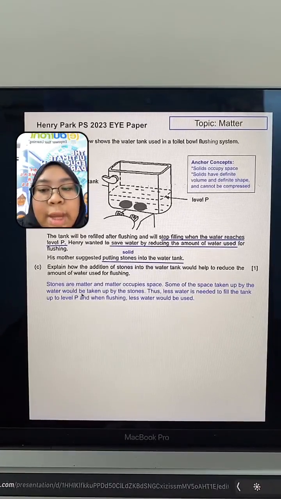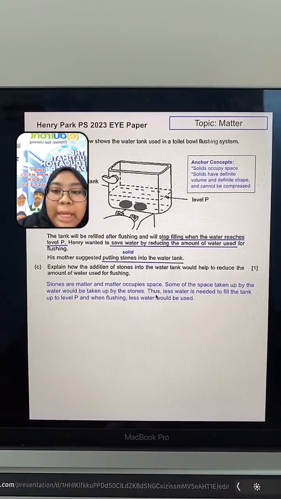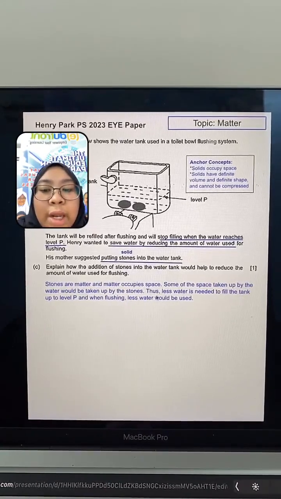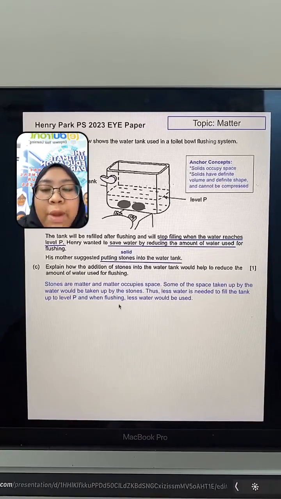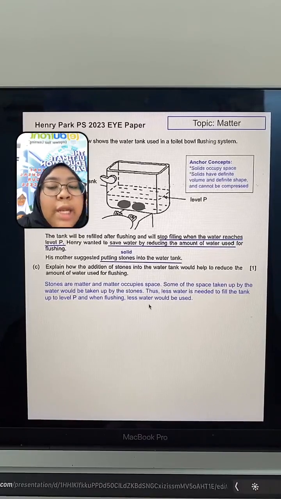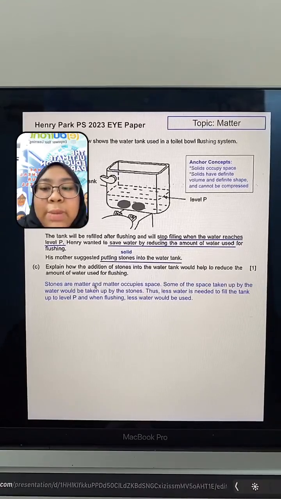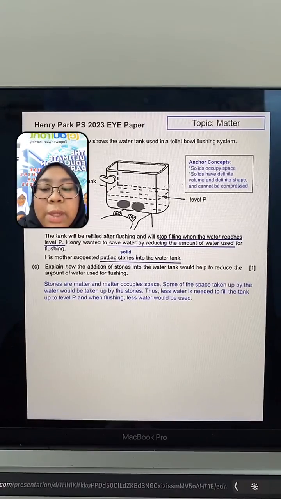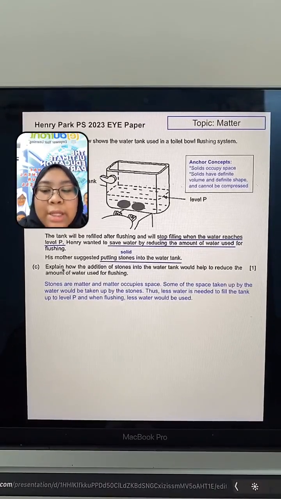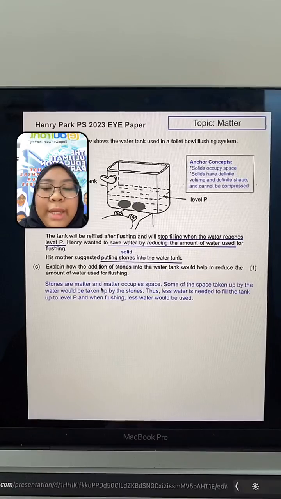Stones are matter and matter occupies space. So this is the cause. Then the effect: some of the space taken up by the water would be taken up by the stones. And then the reasoning, you give your reasoning. Thus, less water is needed to fill the tank up to level P when flushing. Therefore, less water will be used. So this is how you answer the question. You have to support your answer as well, especially when they ask you to explain your answer. Okay, clear?